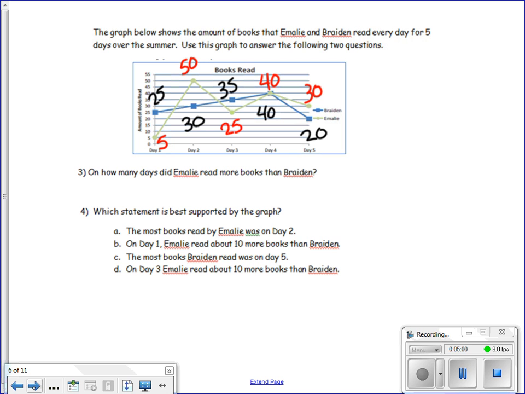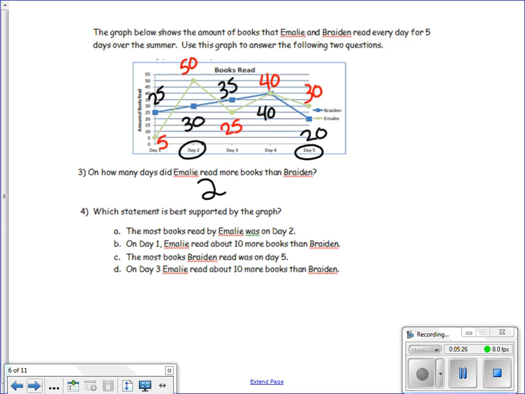Now that we've labeled our line graph, it will be easier to go through and answer the questions. Number 3 says, on how many days did Emily read more books than Braden? So I can go through and see that on day 2, Emily read more books than Braden. And on day 5, Emily read more books than Braden. So that's 2 days that Emily read more books than Braden.